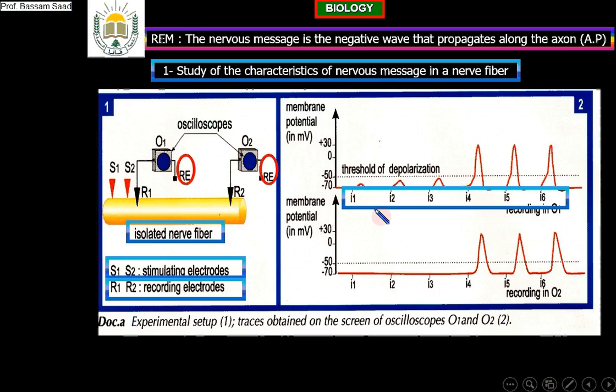having the intensity from I1 to I6. And these stimulations are of increasing intensity. We are increasing the intensity of the stimulation each time we stimulate. It means that I2 has an intensity greater than that of I1. The intensity of I3 is greater than I2, and so on. We are increasing the intensity of the electric current we use to stimulate the nerve fiber. Good. Now we'll stimulate and we'll observe the recordings.